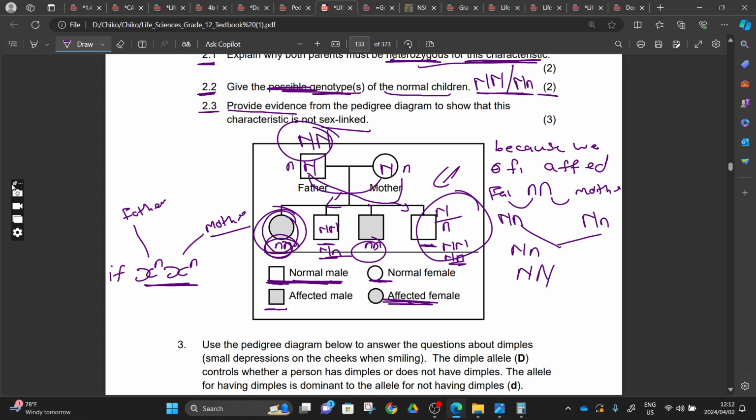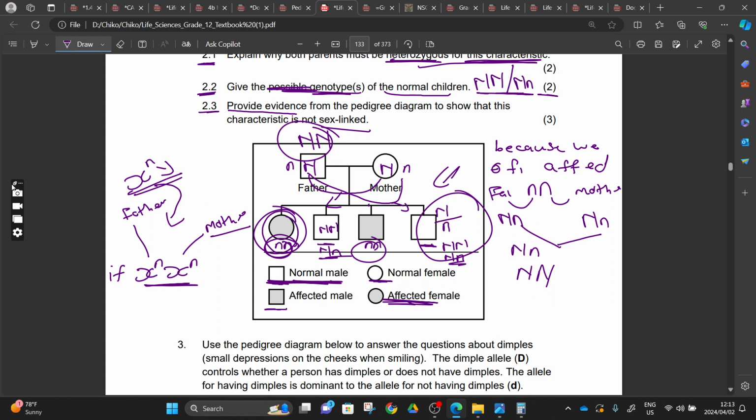And since this is caused by a recessive allele, it was going to cause our father to be affected. For that father to be able to give that small Xn linked X chromosome, the father has to be affected. But because we see that the father is not affected, yet he has an offspring that is affected, it shows that this pedigree is not dealing with a sex linked characteristic. Do you get that? The father is not affected, right? The mother's side, she can be a carrier, it's fine.